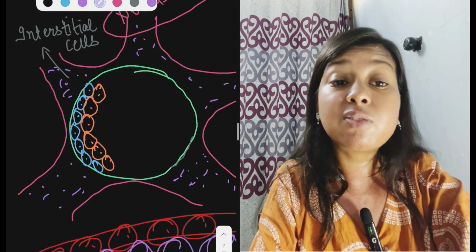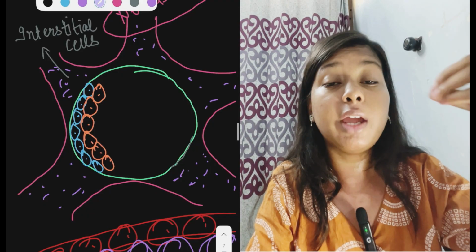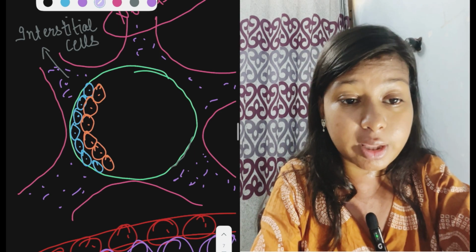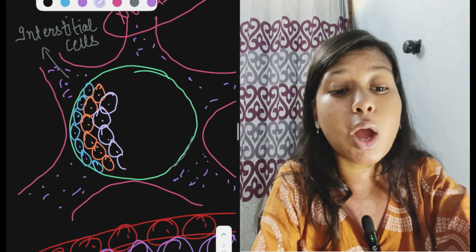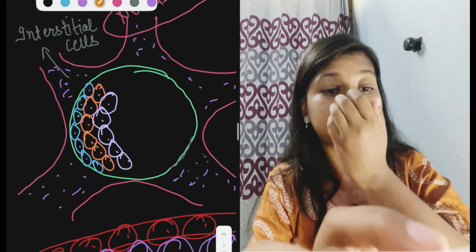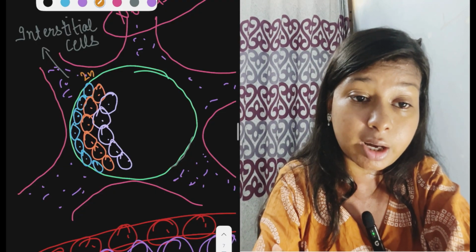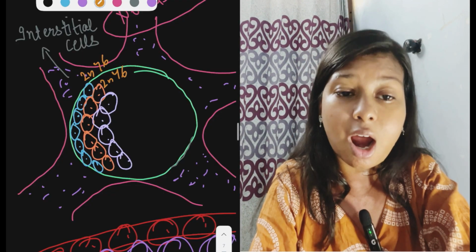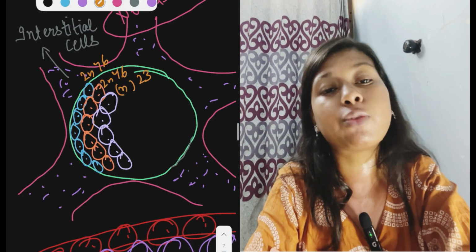After primary spermatocytes, they undergo meiosis 1 division, where meiosis 1 is a reductional division. It reduces the chromosome number by half. So then they form haploid secondary spermatocytes, which have 23 chromosomes, whereas spermatogonia and primary spermatocytes are diploid, with 46 chromosomes. Human has 46 chromosomes. After meiosis 1, they become haploid and have 23 chromosomes.